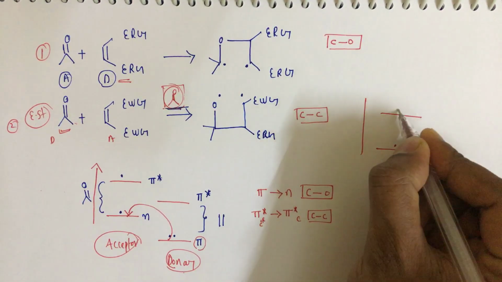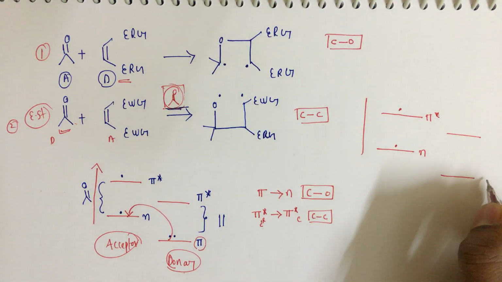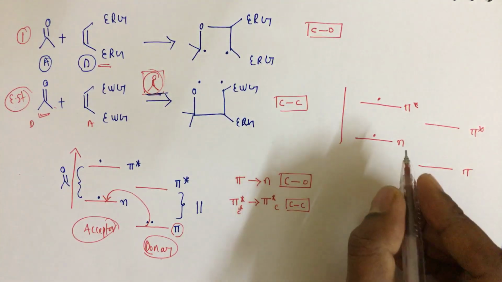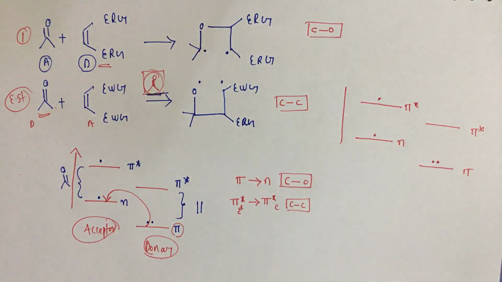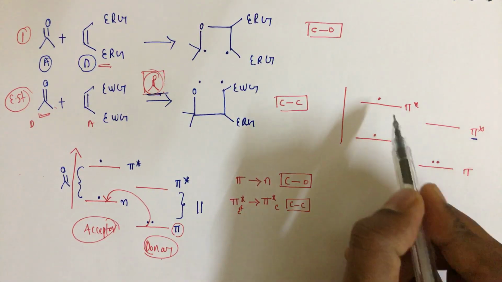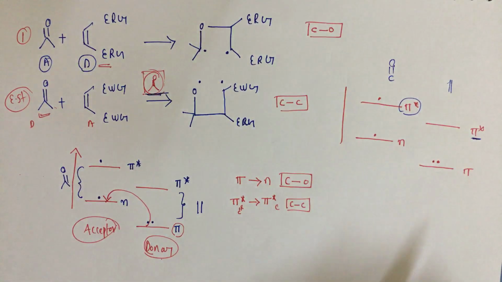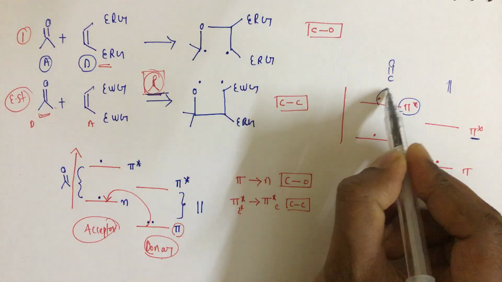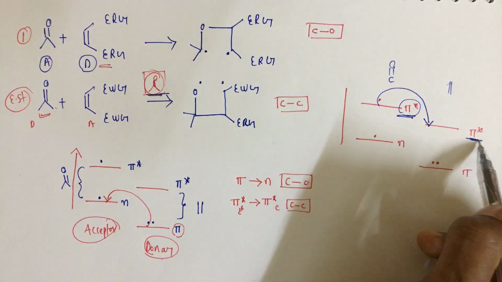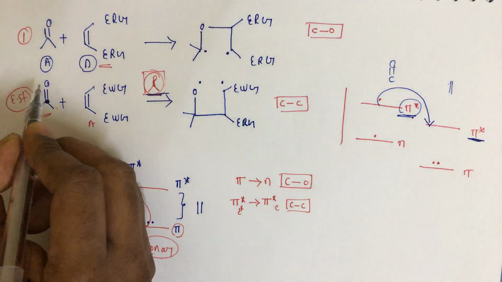So now here we have an excited state. This is the excited state n pi star, and this will be the ground state pi star. This is for the olefin and this is for the carbonyl group. Here 2 electrons are here. Now, this pi star orbital is close to which orbital? This pi star orbital is close to the pi star of CO. This is for CO and this is for the olefin. Because of that reason, here the electron will transfer from the pi star orbital of the carbonyl group to the pi star orbital of the olefin.